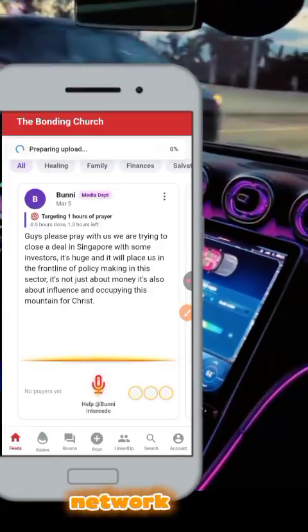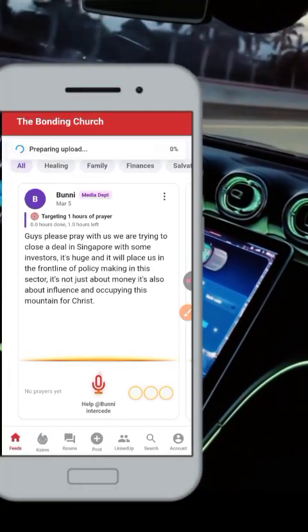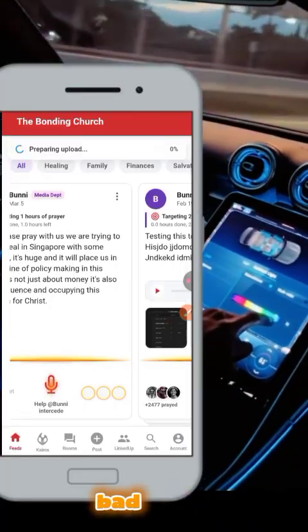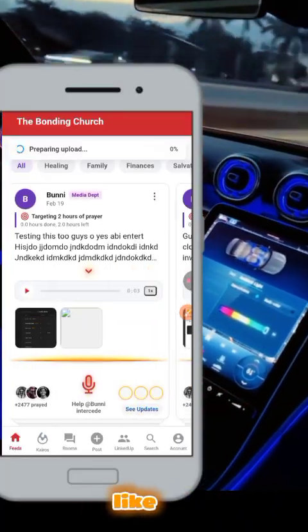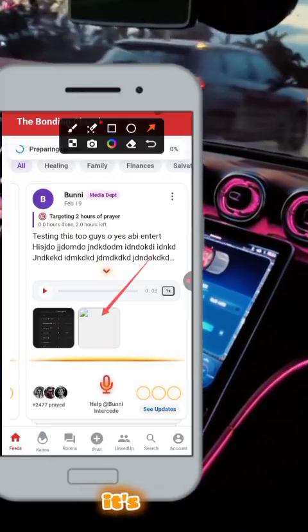Oh dear, the network is bad, so it's not loading. My network is very bad. This is awful. It has never been like this before. And that's why this image is showing as if it's broken, by the way.